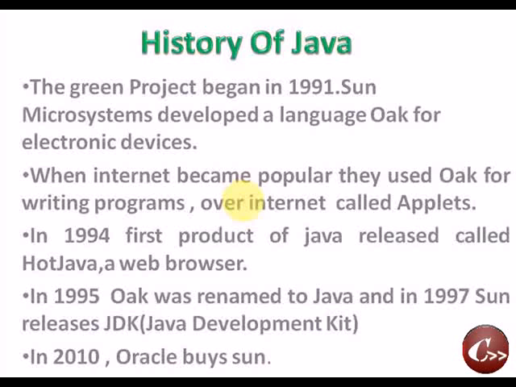Development Kit. JDK is a kit composed of components used for the development of Java programs and software, such as compilers, disassemblers, interpreters, etc. All these components are included in the kit called JDK, the Java Development Kit. And in 2010 a major change occurred in the life cycle of Java: Oracle Corporation bought Sun Microsystems.